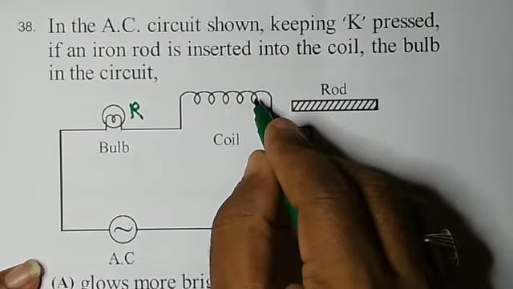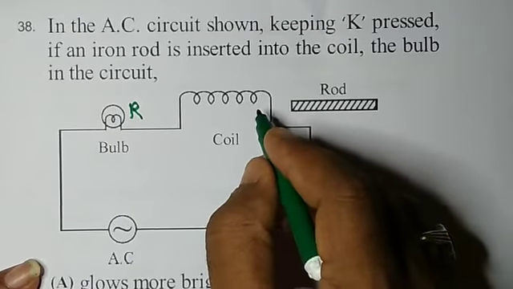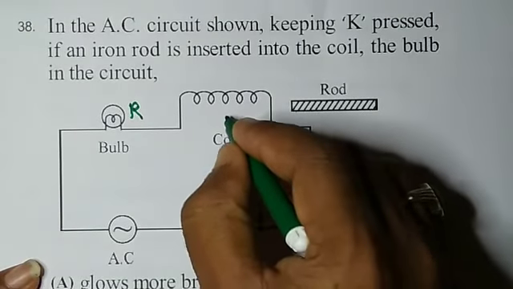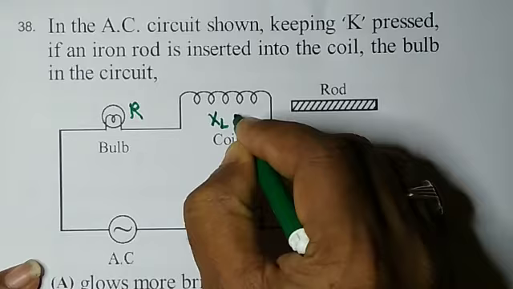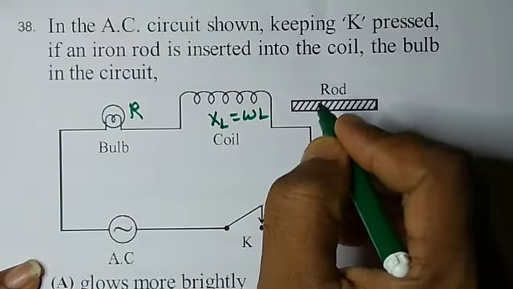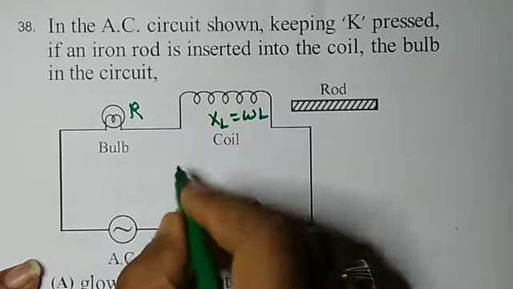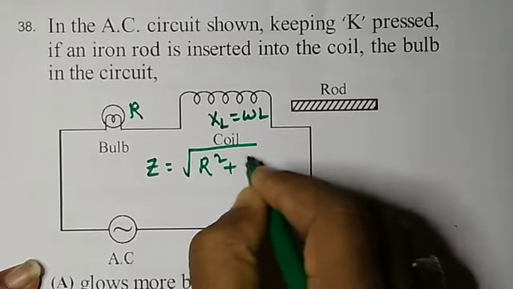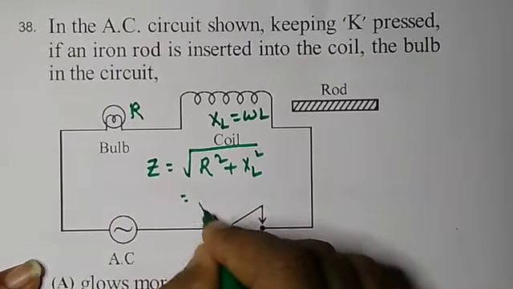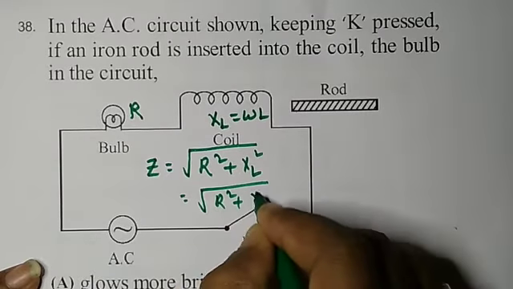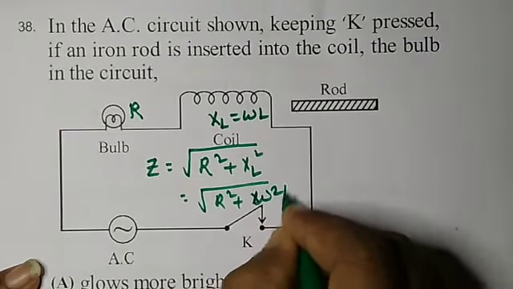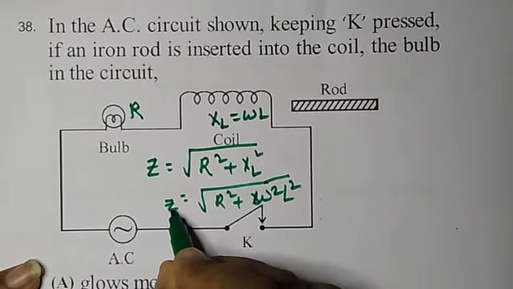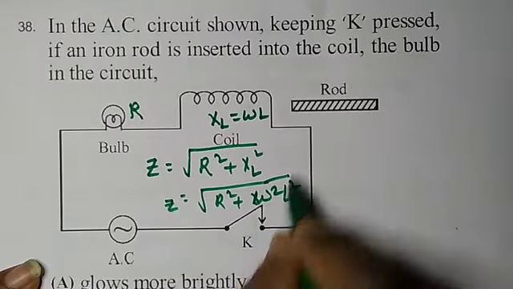This is called an inductor, which has inductive reactance. It is like a resistance only, and it is represented with the letter XL, which equals omega L. So the total resistance in this case is Z equals root of R square plus XL square, that means root of R square plus omega square L square. Z is called impedance.